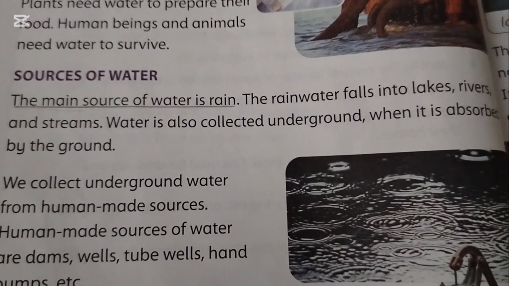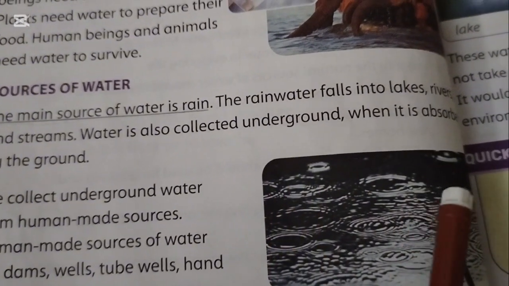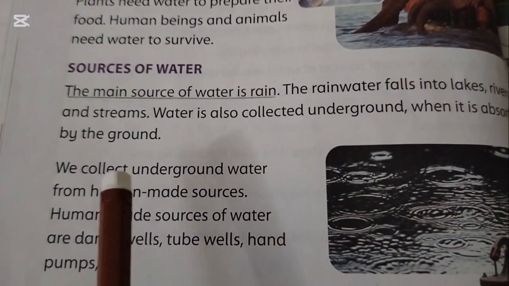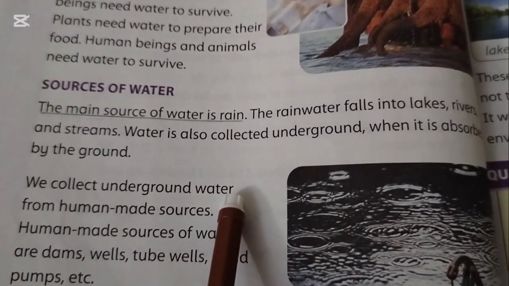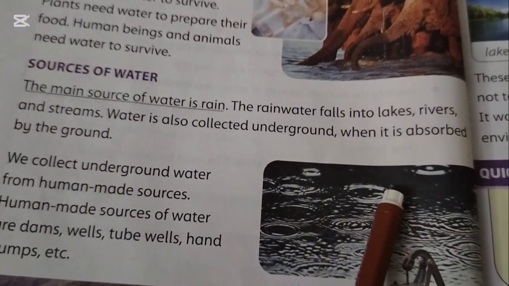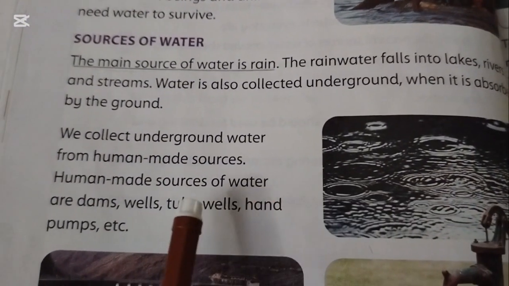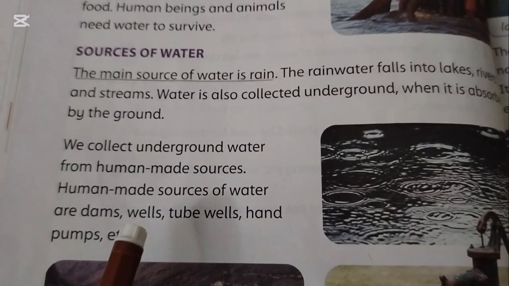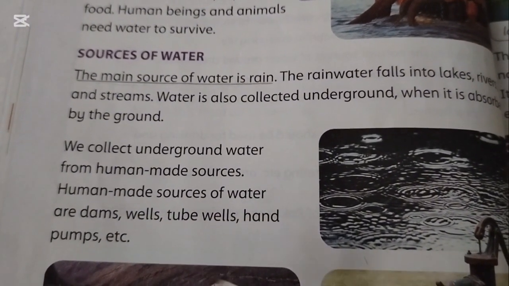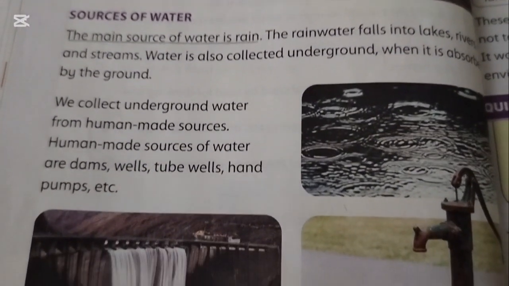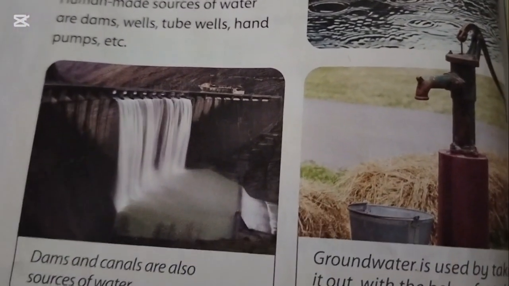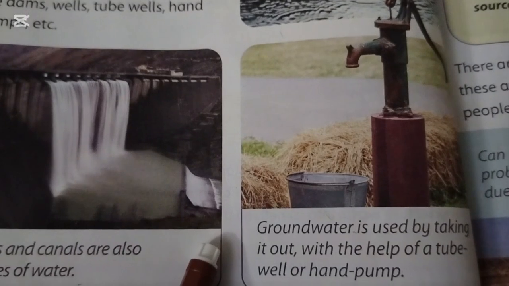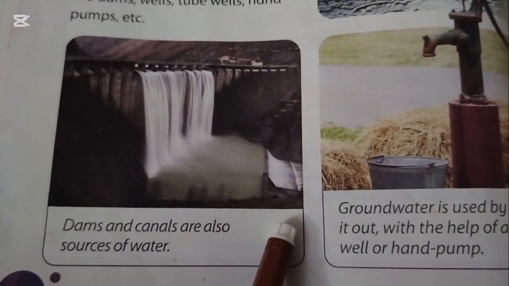Sources of water. The main source of water is rain. The rainwater falls into lakes, rivers and streams. Water is also collected underground when it is absorbed by the ground. We collect underground water from human-made sources, and human-made sources are dams, wells, tube wells, hand pumps, etc. Groundwater is used by taking it out with the help of a tube well or hand pump.